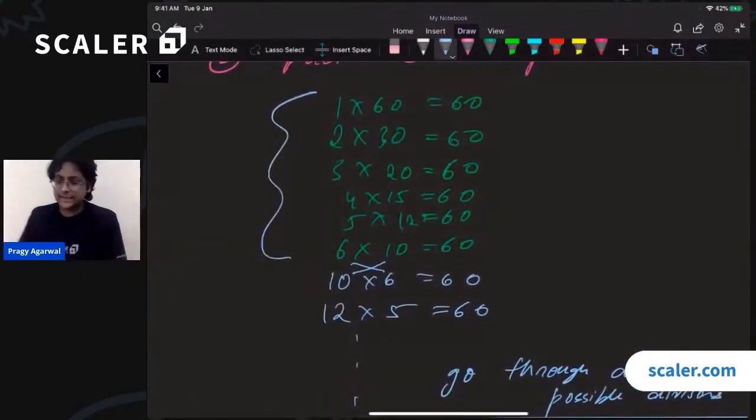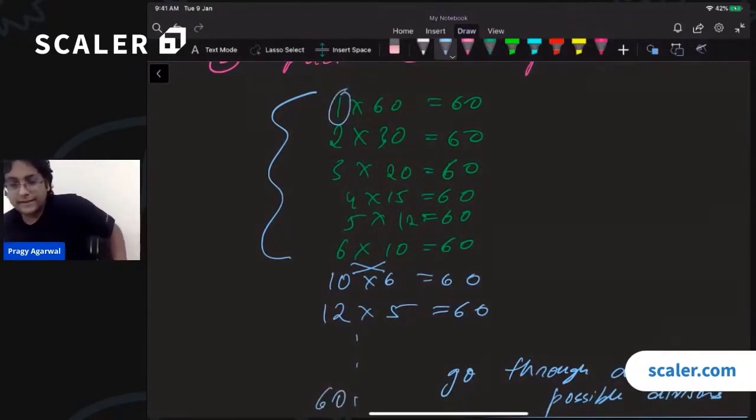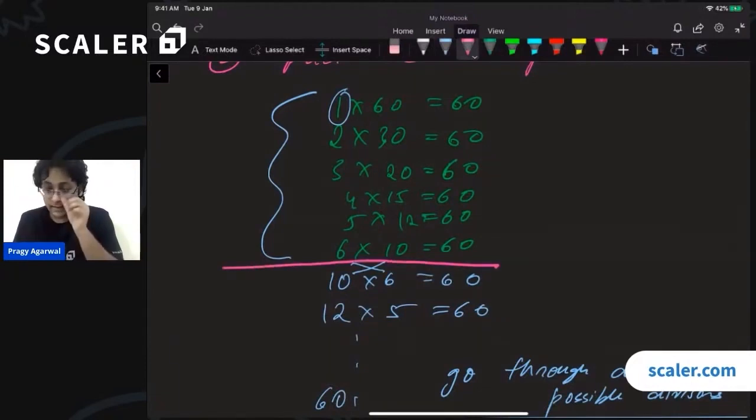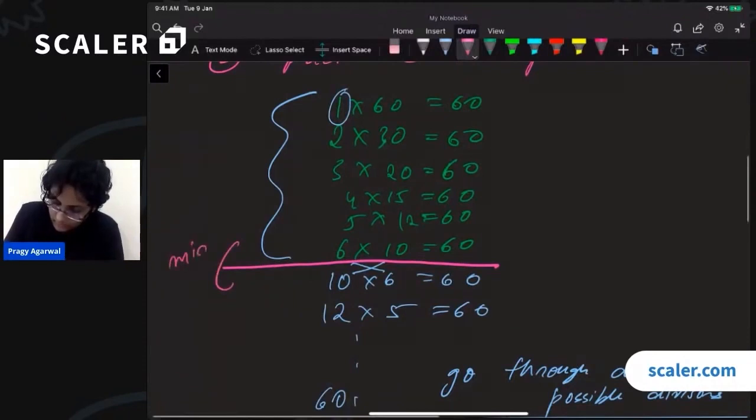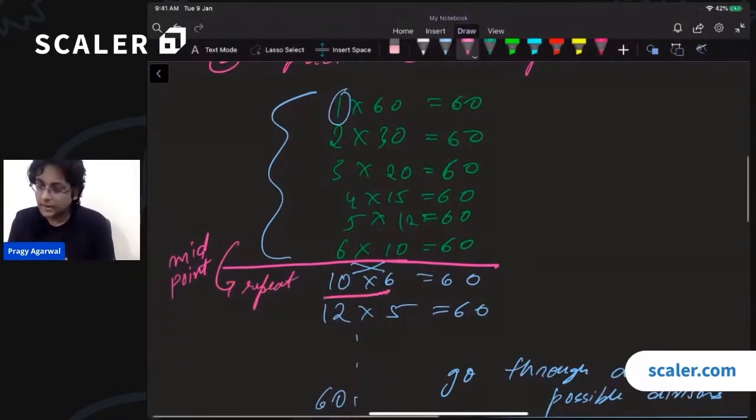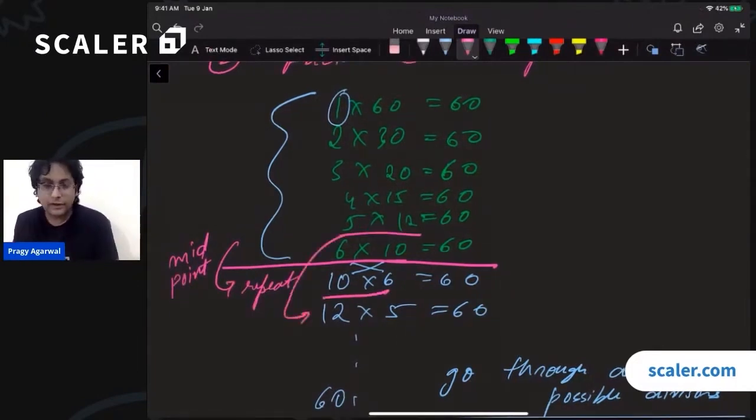Okay. So let us say that instead of going from 1 all the way till 60, we only go till this midway point. You clearly see that there is this midway point over here. After this midpoint, the numbers will repeat. Yes, 6 into 10 repeats as 10 into 6. 5 into 12 will be repeated as 12 into 5, and so on. So we only need to go till this particular point. We only need to consider this half. We do not need to consider the other half.